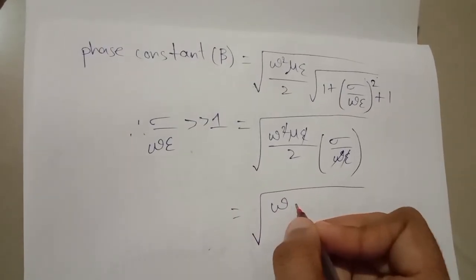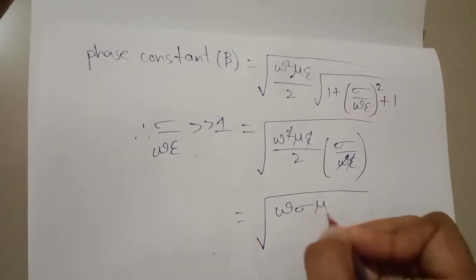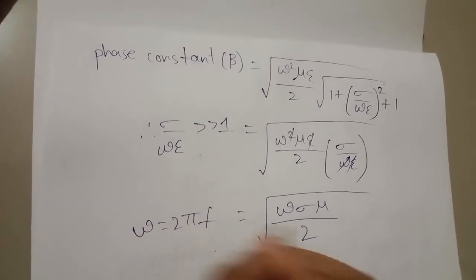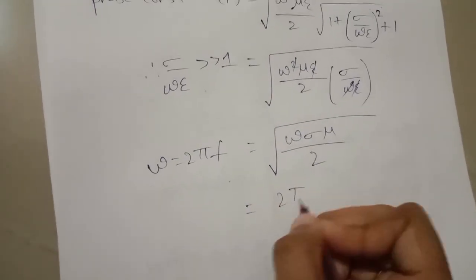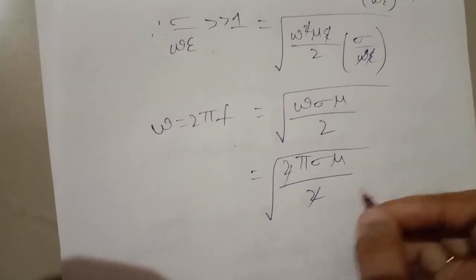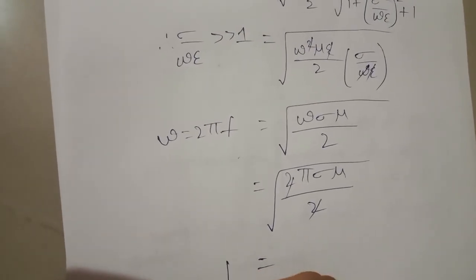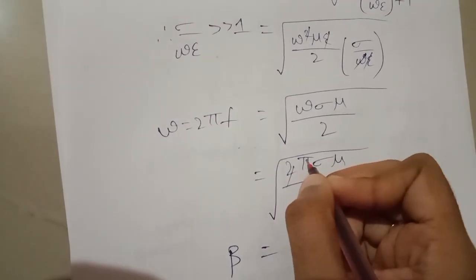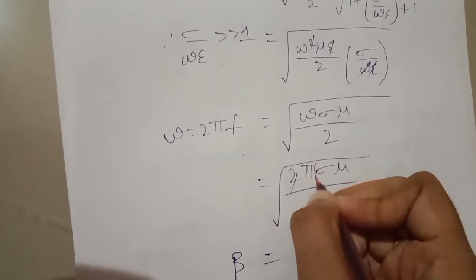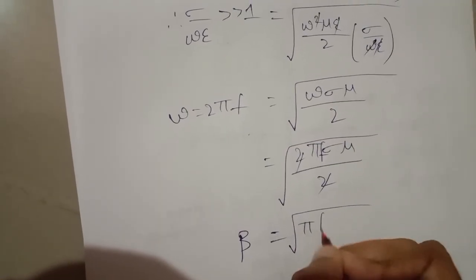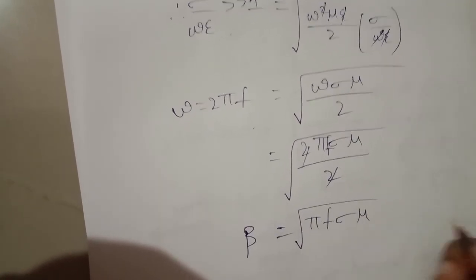Finally we get omega sigma mu by 2, with omega equal to 2 pi f. So we write it as 2 pi f sigma mu by 2, and the 2 will cancel. So beta is equal to, sorry, I forgot to write f, root of pi f sigma mu.